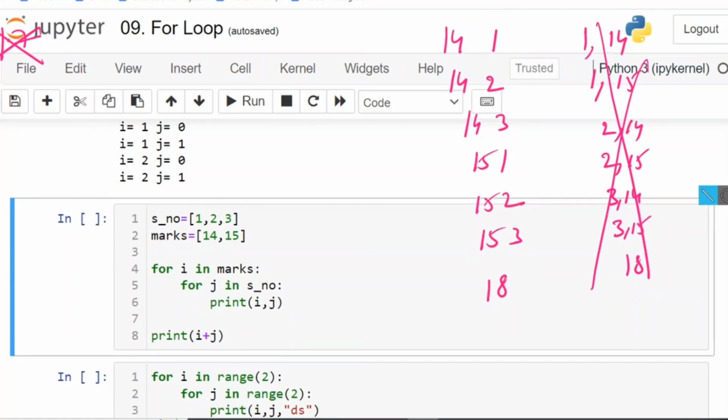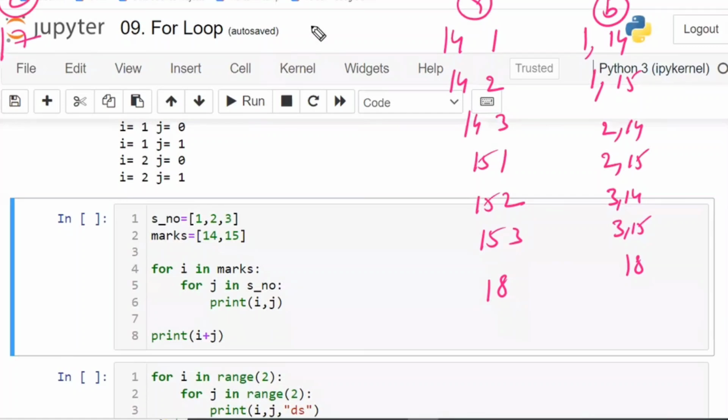Okay, let us take this option as B. Option A. This is option C. Next one. Anyone different option? 14, 1. 14 space 2. Same is there, na? Output is 17 and 18. Okay, 15 1, 15 2, 15 3, and 17 18. Two outputs will be there at the end. Okay, this is option D.